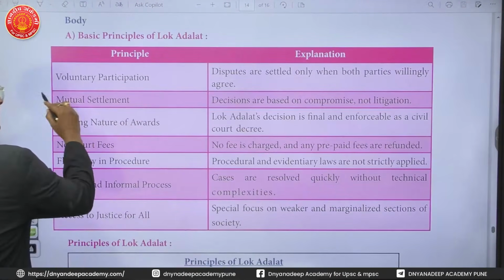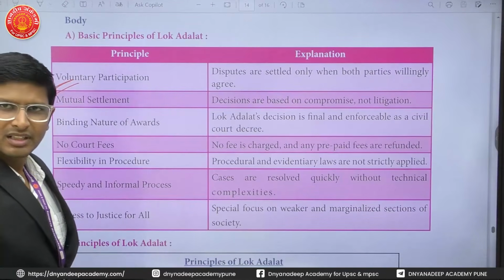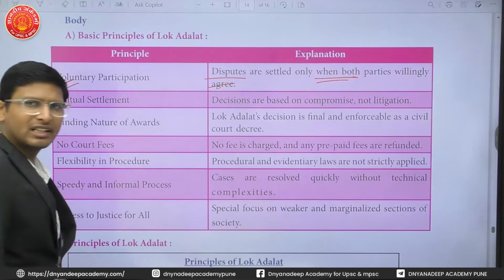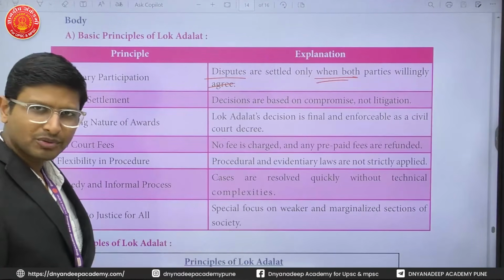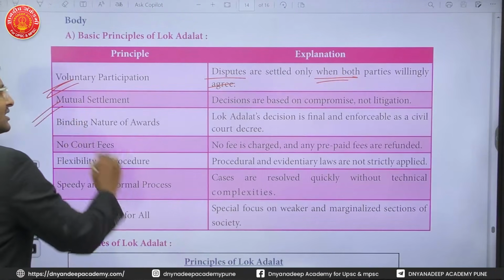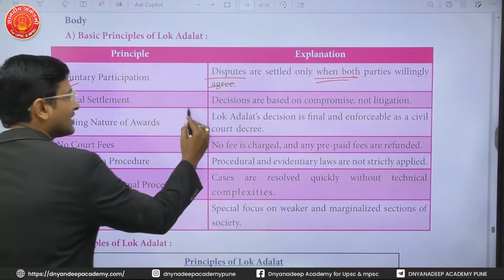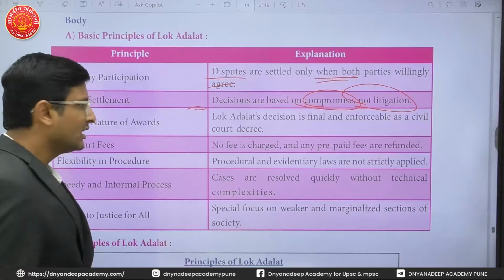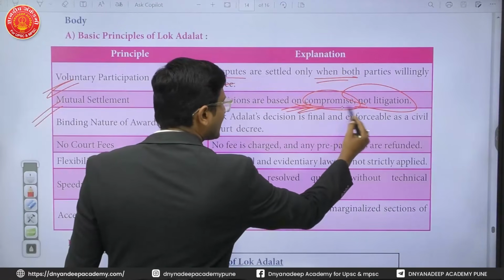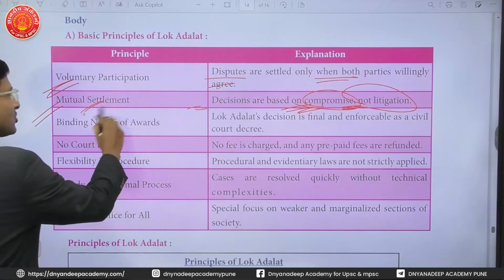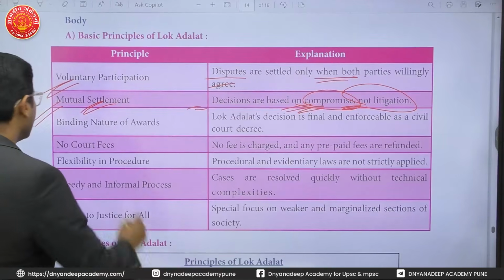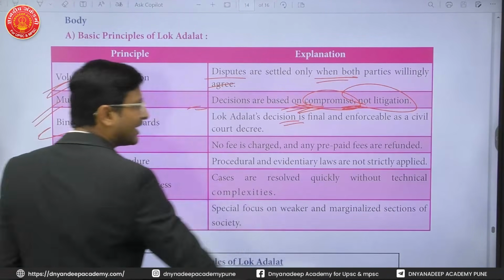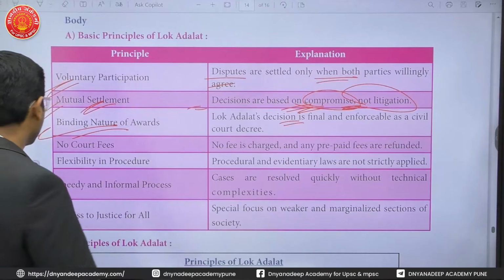First, voluntary participation. It says that disputes are settled only when both the parties are willingly agreeing for settlement of the disputes. Then mutual settlement. The decisions are based on compromise and not litigation. This is important, that there should be compromise but there should not be any litigation with respect to the mutual settlement. Then binding nature of the awards. Lok Adalat decision is final and binding. That is also a basic principle.